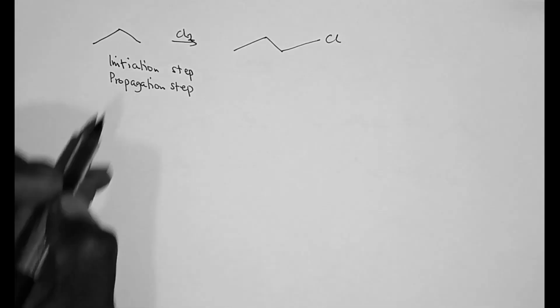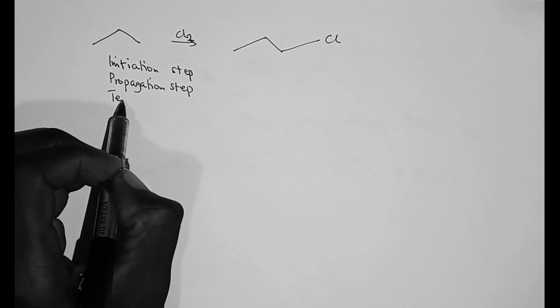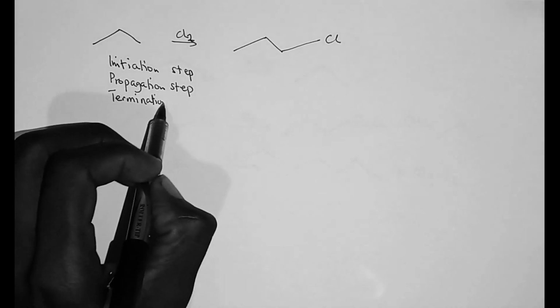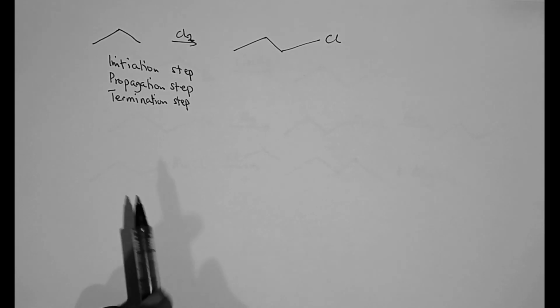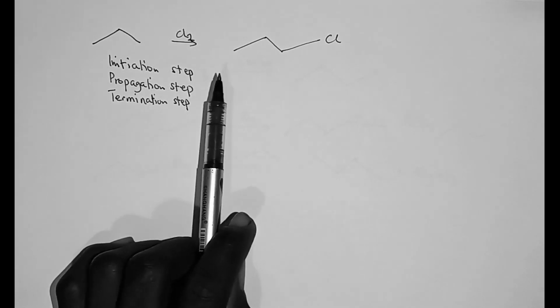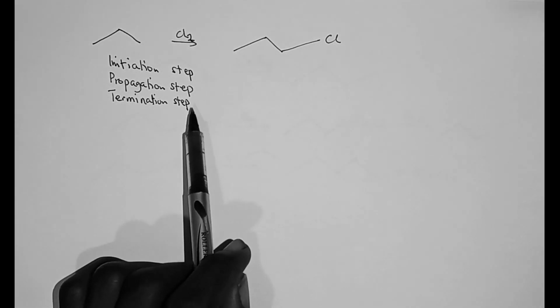And then the last step is the termination step. So anytime you are doing a monochlorination or a monobromination of any alkane, these are the 3 steps that it goes through.